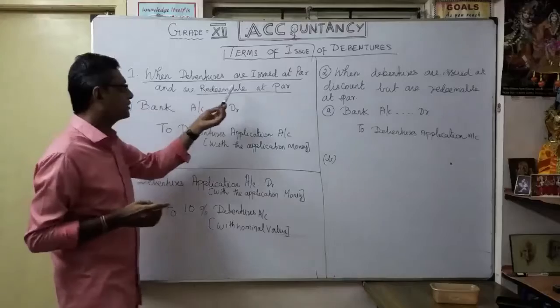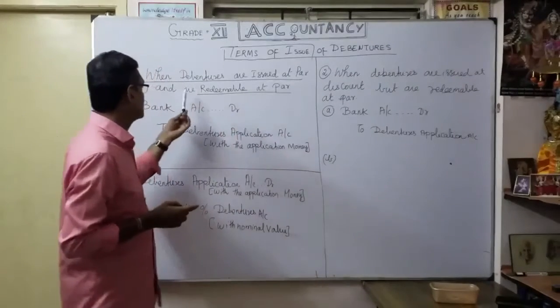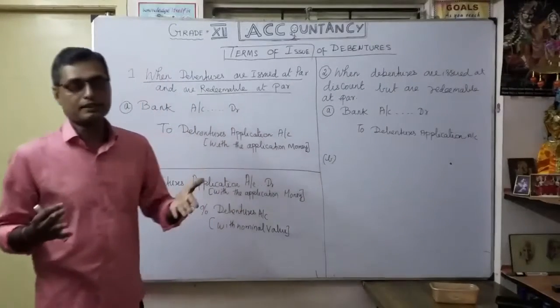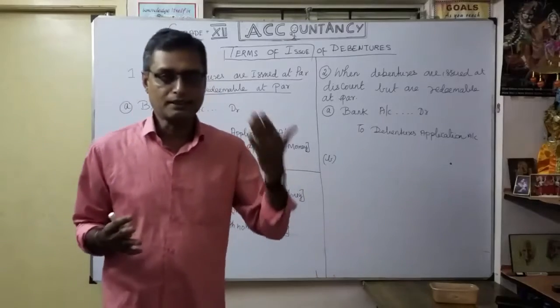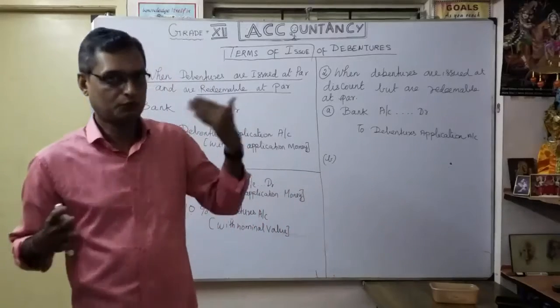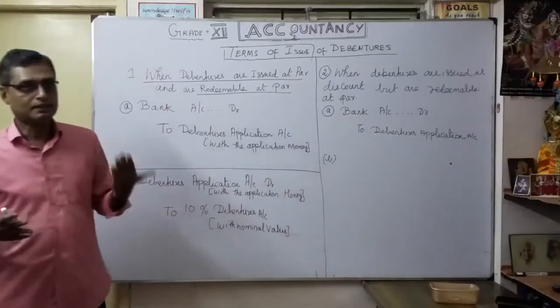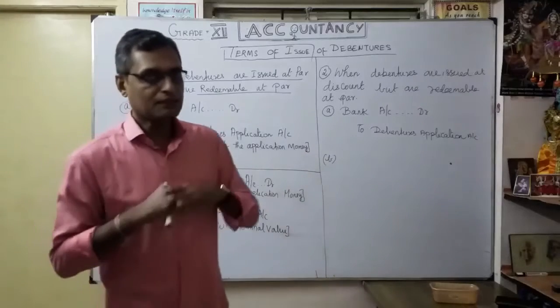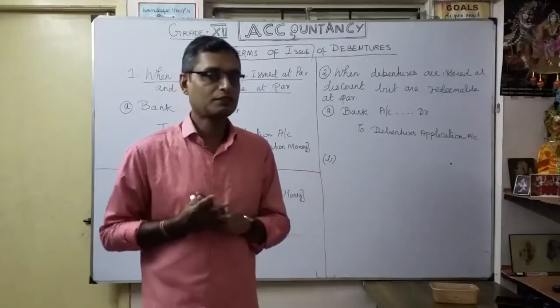The debentures are issued at par and redeemable at par. So in both cases, the nominal value is equal. Issued at par and redeemable at par. So 100 rupees are collected, and we are going to repay 100 rupees. Okay, that's for the first case.